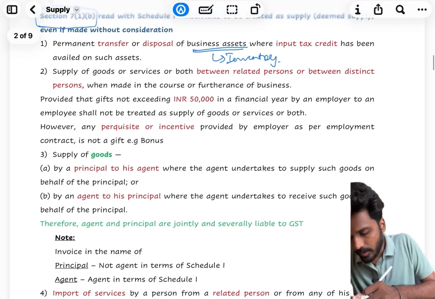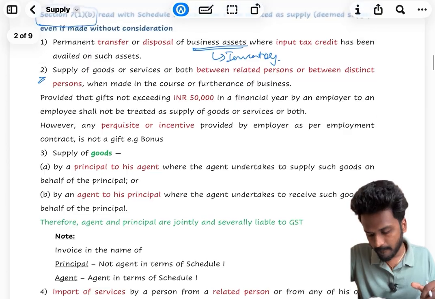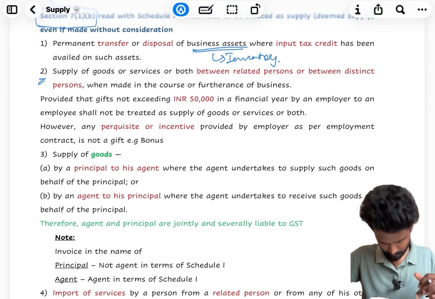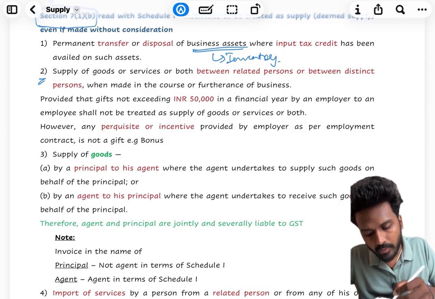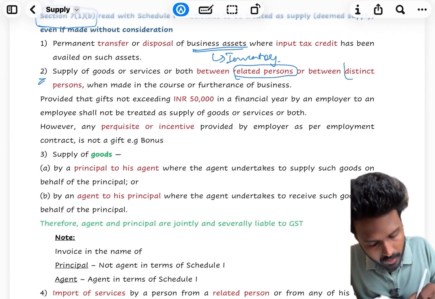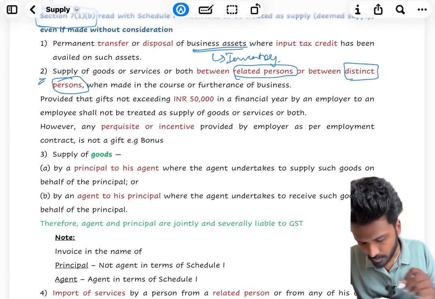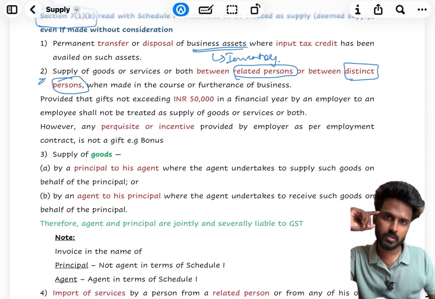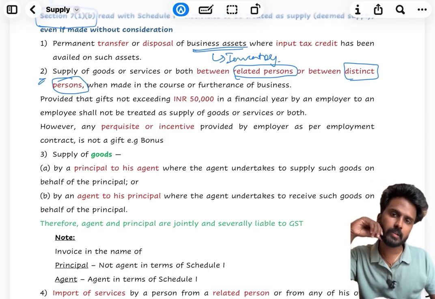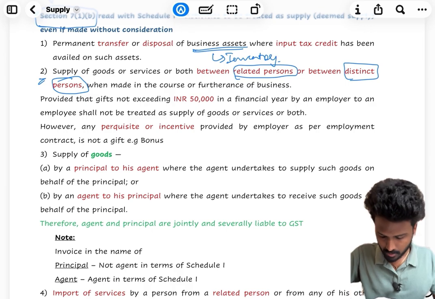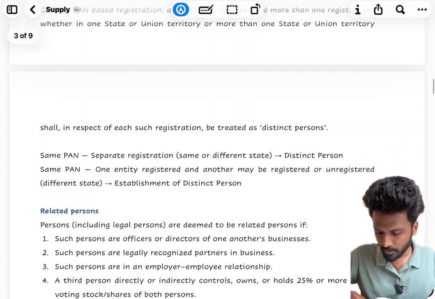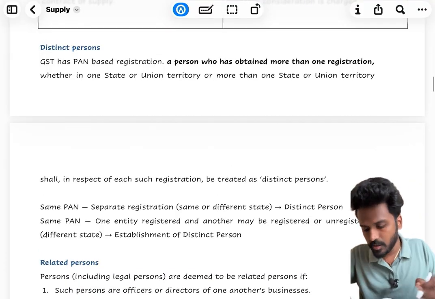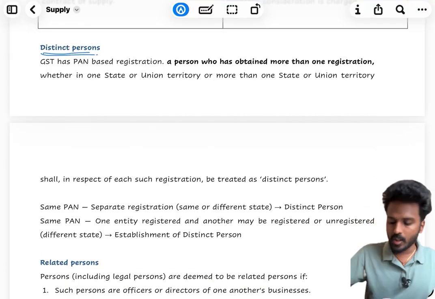And the next one, second one, supply of goods or service or both between related person or distinct person. Who is a related person and who is a distinct person? It should be the question for you guys which should arise, right? So below I have given the definition, distinct person.